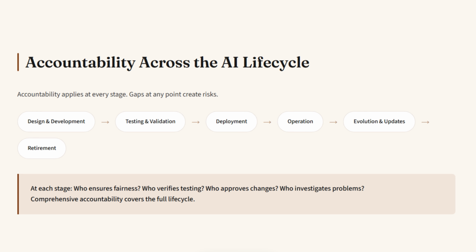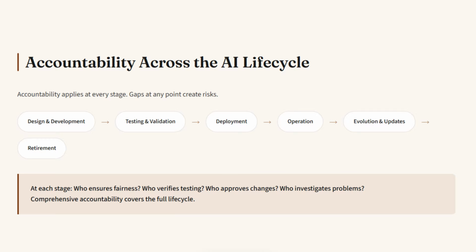Accountability applies at every stage of the AI lifecycle. Design and development. Who ensures fairness considerations are built in from the start? Who reviews data sources and algorithm choices? Testing and validation. Who verifies bias testing is thorough? Who decides whether fairness criteria are met? For deployment considerations, who approves production launch? Who ensures monitoring is in place?